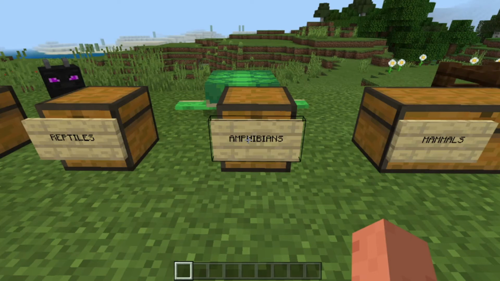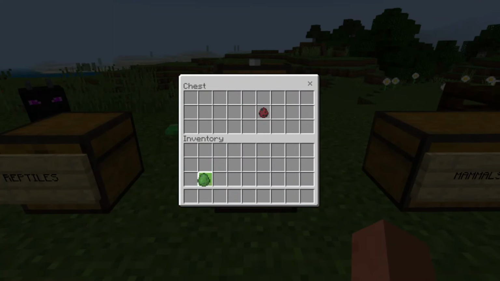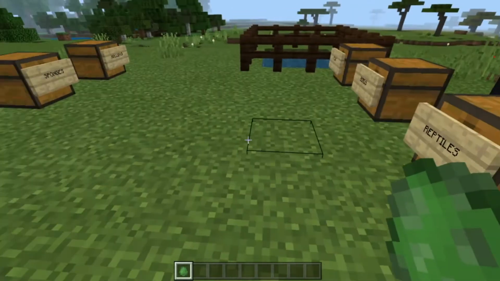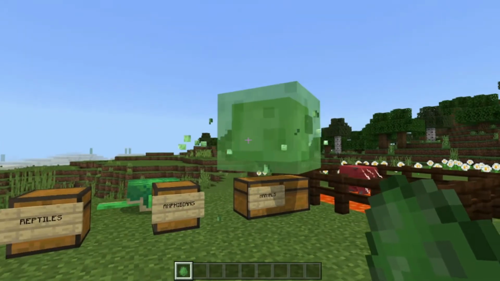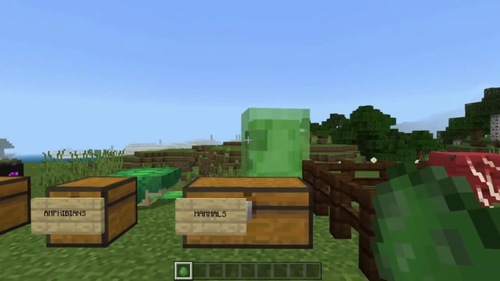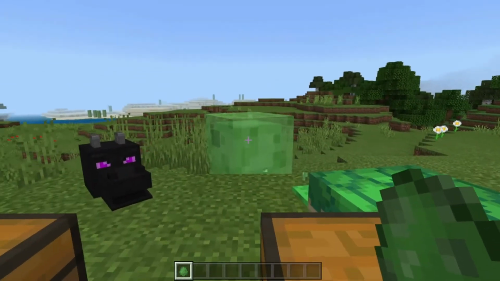Examples of these species are frogs and salamanders, but there aren't any in Minecraft. However, there are two creatures that share similar characteristics. First, let's examine this slime. It has smooth and moist skin as amphibians do. And they live mostly in swamps, which are wet places. Yes, their skin is similar to the amphibian skin.